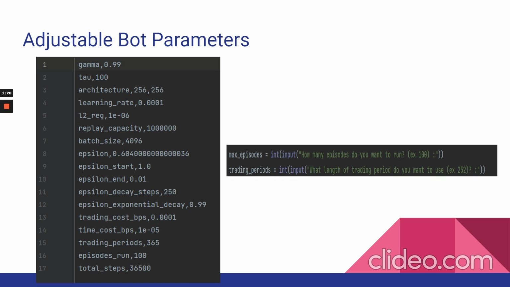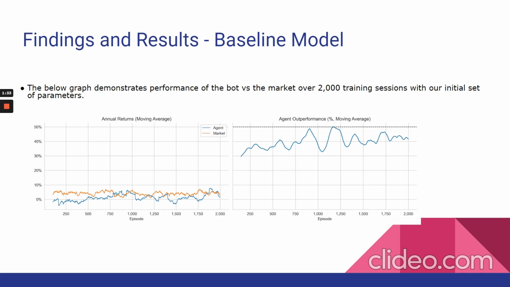So I'll show you, these are some of our base parameters that we used. Again, learning rate, replay capacity, various things with epsilon, impacts learning rate, trading cost, etc. So here is our baseline model. This is over 2,000 training runs. You can see the orange here is the market, and the blue is the agent's performance.